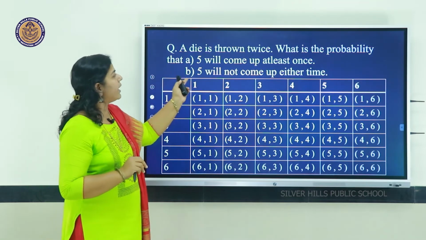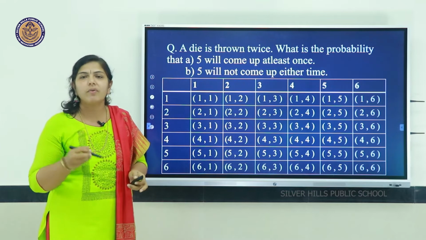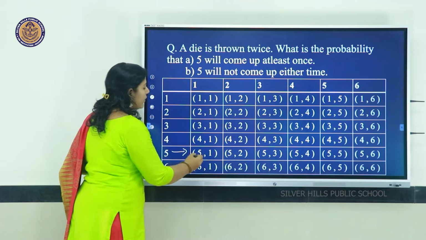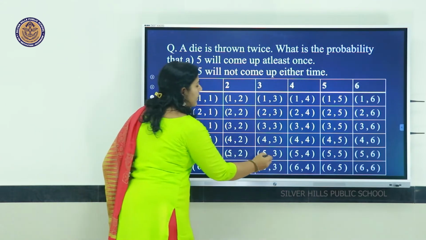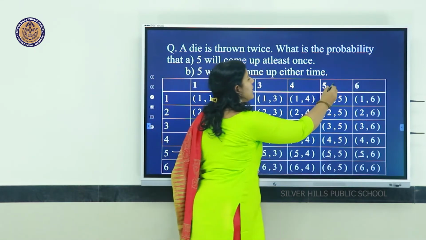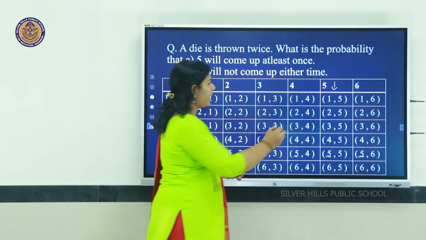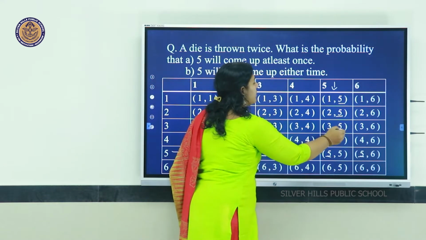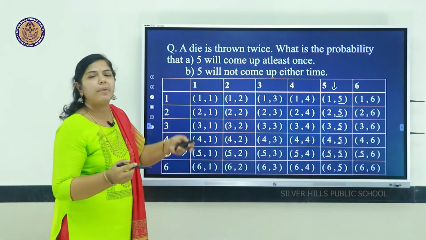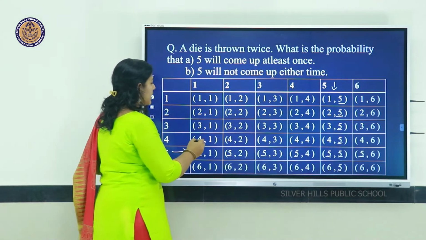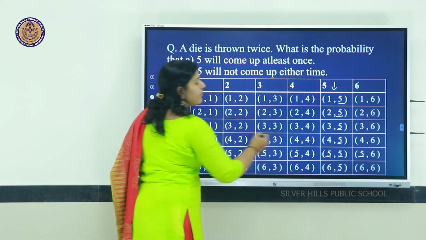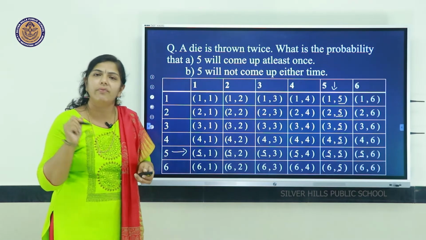So, your question is 5 will come up at least once. So, when 5 comes, we can see in this row 5 is coming at least once, here all 5 is coming, and in the same way in this column also 5 is coming down, at least once 5 is coming. So, these are the chances where 5 is coming at least once. So, we will see out of 36: 1, 2, 3, 4, 5, 6, 7, 8, 9, 10, 11. There are 11 possibilities where 5 is coming.